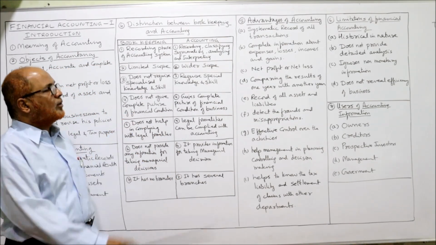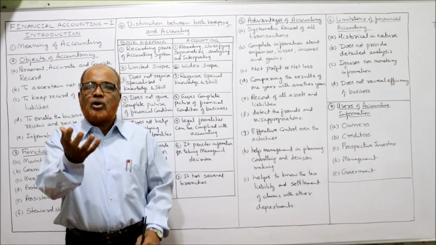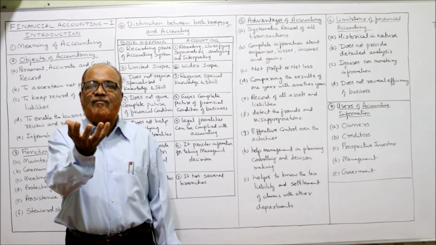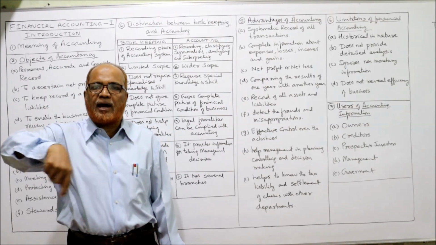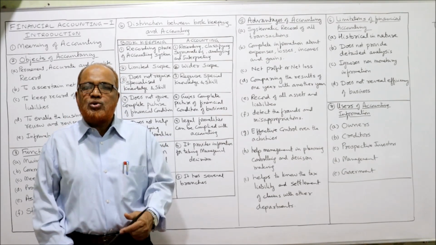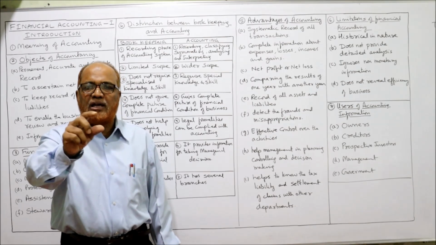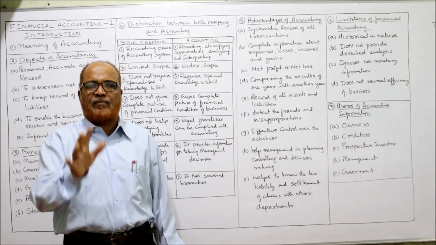Recording phase of accounting system. The first difference I'll explain to you. Bookkeeping is only the recording phase of the whole accounting system. The bookkeeper is only a clerk who simply records the transactions systematically in the journal, in the ledger, in the primary books of accounts.